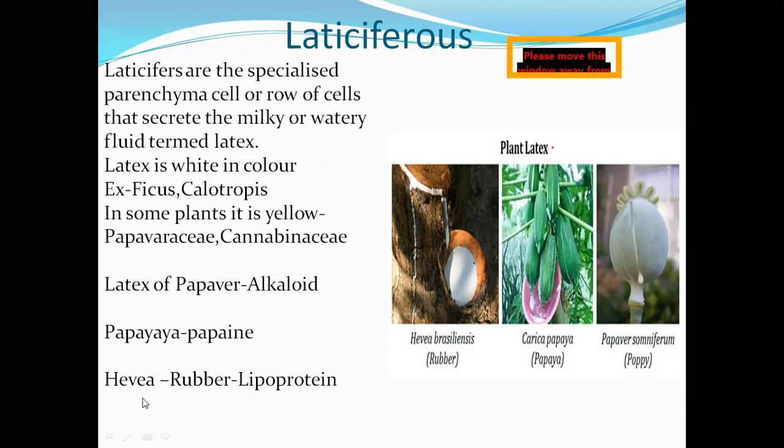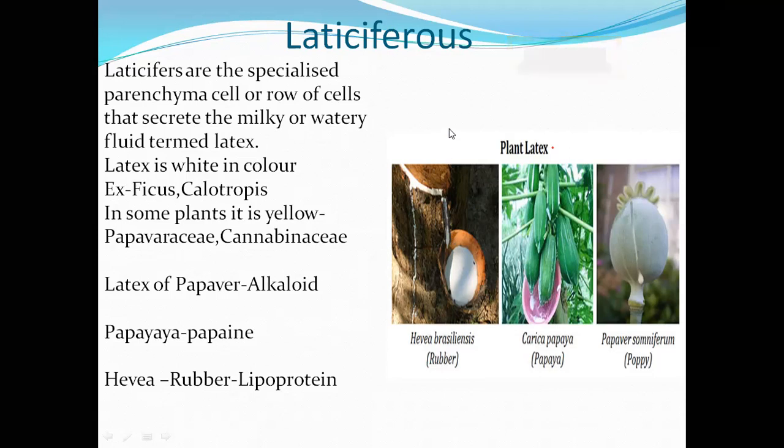Next one is the rubber plant. This is a rubber plant, Hevea braziliensis. This is a medium-sized tree. If you make a cut on the stem, it produces latex. The latex is collected and shade dried. From this latex, we make commercial rubber. So this is a rubber tree. These are the best examples for latiferous tissues, or simply we call it latex tissue. Clear?